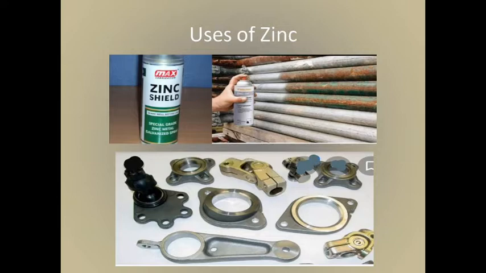Now we are going to see the uses of zinc. To protect iron from rusting, zinc metal is coated on the iron. That process is called the galvanization process. For that process, zinc is used. Next, zinc is used to produce die casting. That die casting is used in automobile, electrical and hardware industries.